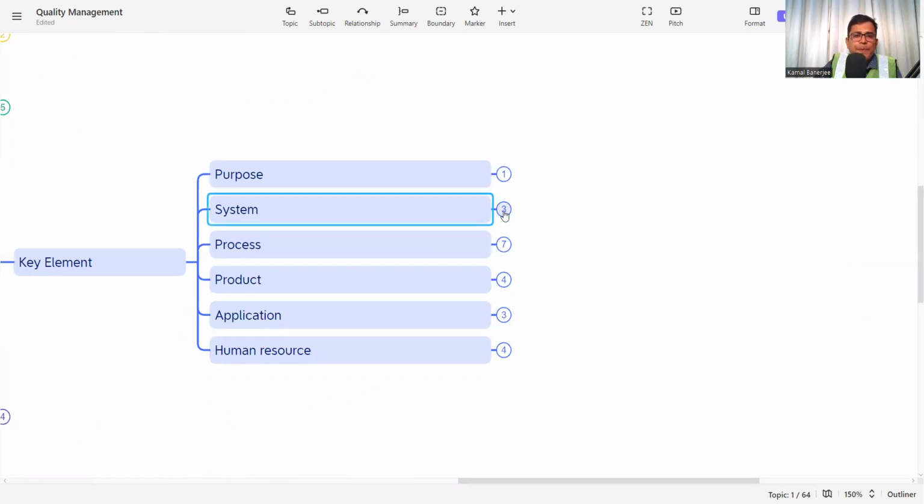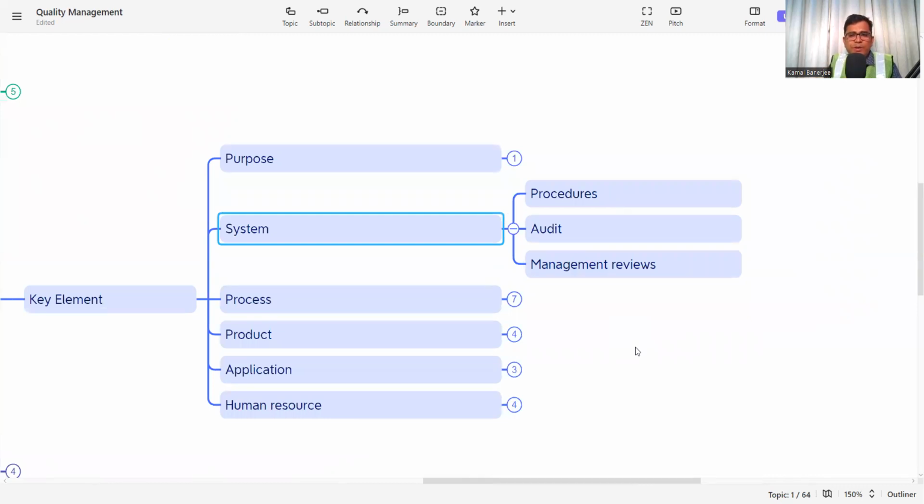And then system. System should include procedures, audit, and management review. So what is the procedure? How I deliver the product, and the procedure to be followed during the execution. Whenever this process is followed, we need a checkpoint. The checkpoint is the audit, to see whether the procedure is being followed or not. As per the audit or the checkpoint, the procedure will be redefined. When the audit point comes, management will review, and then again the process will be redefined. So the system is procedure, audit, and management review.